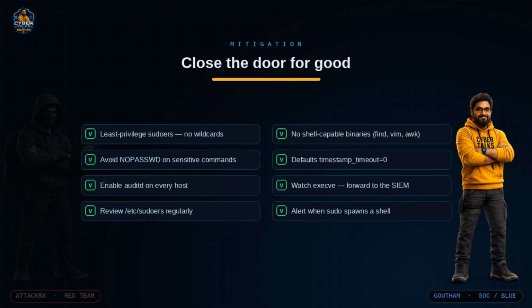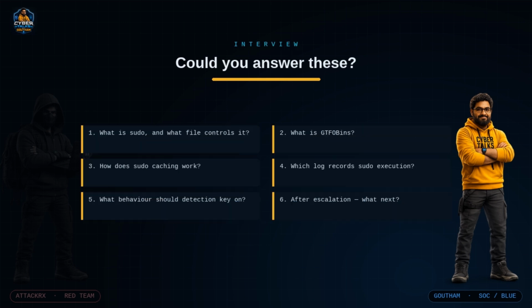Let's lock this in interview style, because you will be asked this. What is sudo and what file controls it? What is GTFOBins? How exactly does sudo caching work, and why is it risky? And which log records sudo execution? What's the one behavior your detection should key on? Pause the video, answer each one out loud. If you can, you don't just know this technique, you own it.